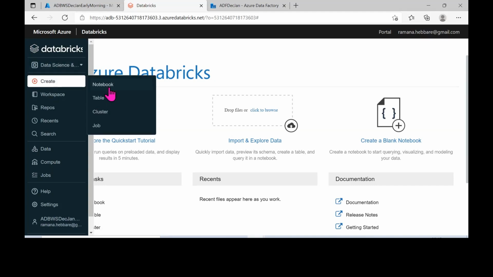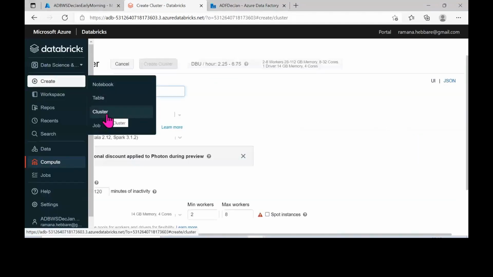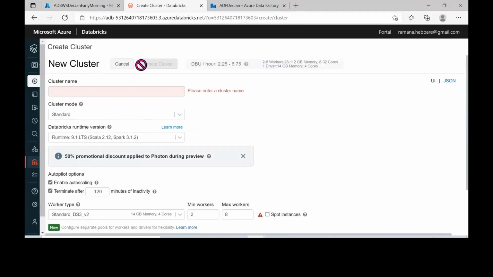After that, if you click on this create, you have notebooks, tables, clusters, jobs. If you want to create a notebook, just click here. If you want to create a table, you can click here. A cluster is used to perform any kind of computations, I've told you. If you want to perform any kind of computations, you need a cluster. Once you have your cluster, you can perform your coding part or whatever. This cluster part I'll tell you later.